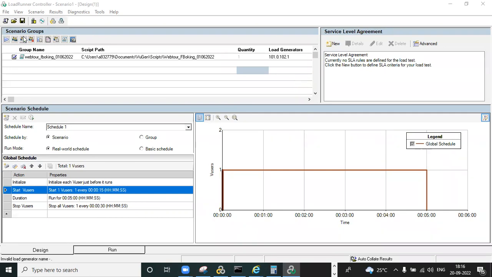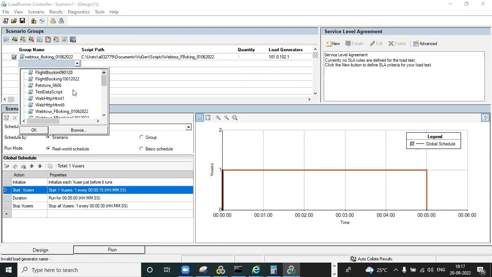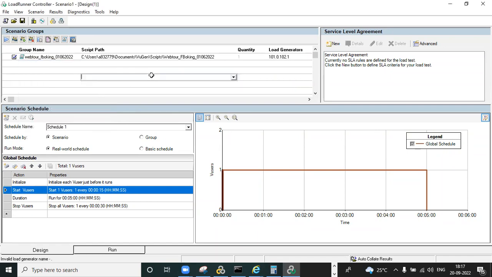So now, schedule by scenario group: nothing but what are the scenarios. If you want to add, you can add here, and if you want one more, you can click here. These scripts will all be available. You need to select any one of these, and you can select and click on this, and automatically it will select it. Now I selected this, and these are the scripts. After that, coming to the schedule based scenario.